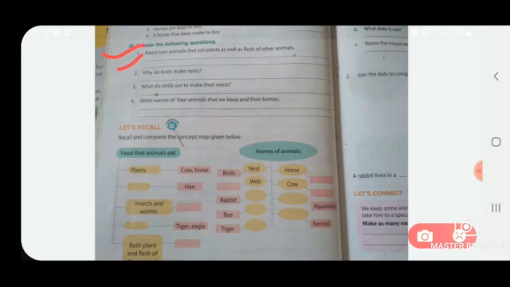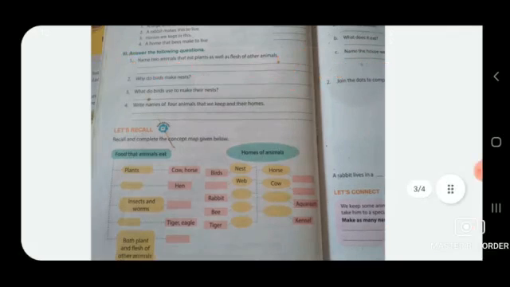So write here: bear and crow. Your first letter should be capital and other letters should be small. Now the second question.